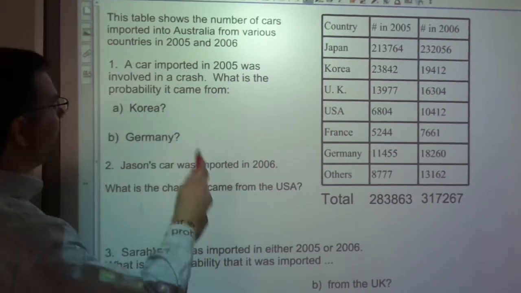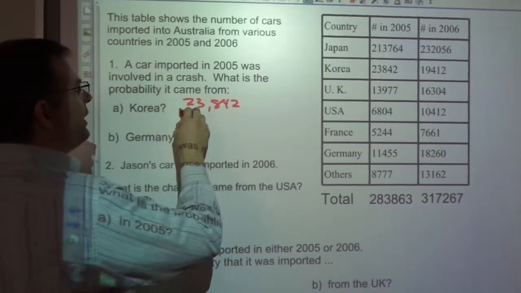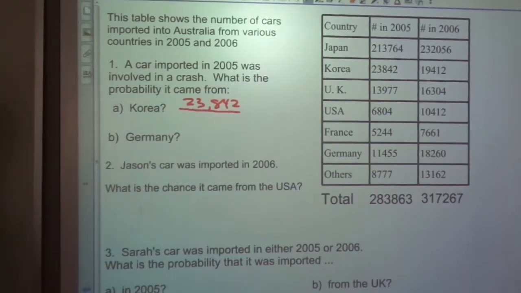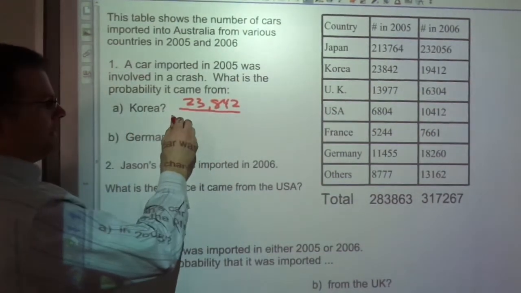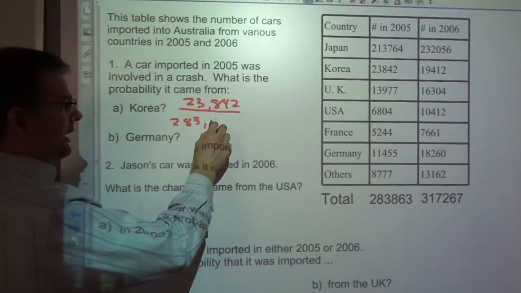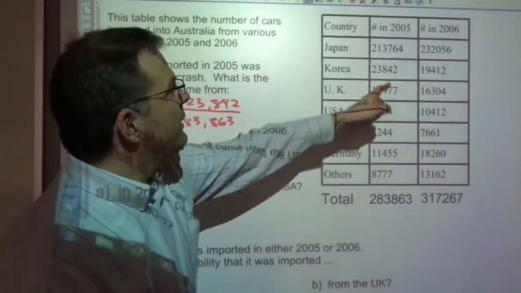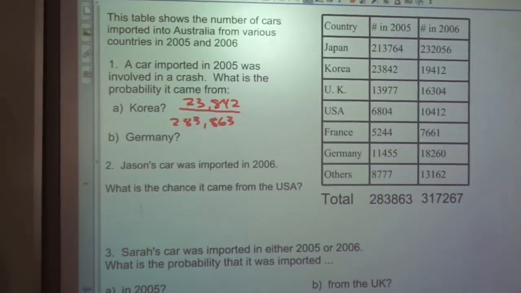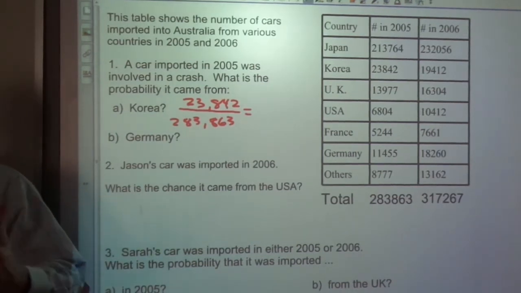The 2005 Korea cars are 23,842 out of, and this is the question, what should be my total? If the information is that it comes from 2005, then we need to use the total from 2005. So out of the 283,863 cars in 2005, this is the number that were from Korea. So the percentage, the probability that it came from Korea is, calculator helper? 8%.